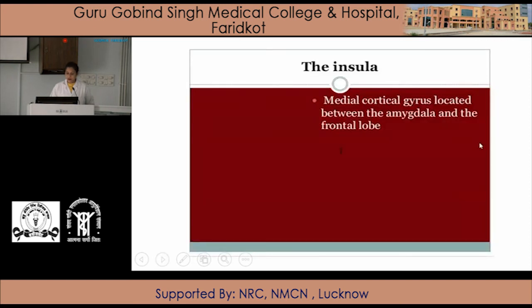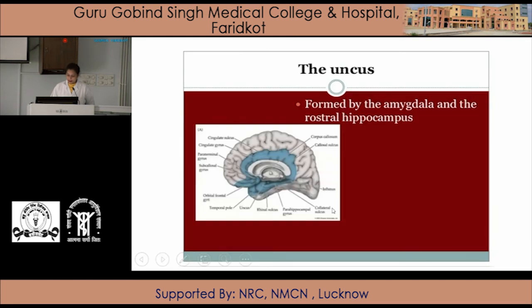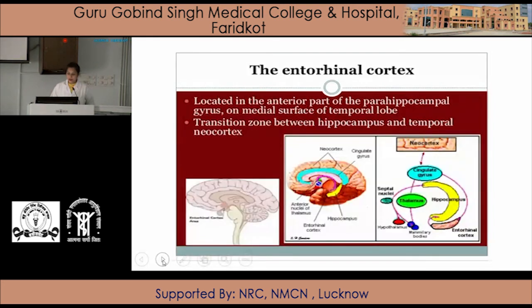These are the small structures which also form part of the limbic system, that is the insula, the medial cortical gyrus located between the amygdala and the frontal lobe. Next is the uncus. Here is the uncus, formed by the amygdala and the rostral hippocampus. Next is the entorhinal cortex, located in the anterior part of the parahippocampal gyrus on the medial surface of the temporal lobe, the transition zone between the hippocampus and the temporal neocortex. Here is the entorhinal cortex.